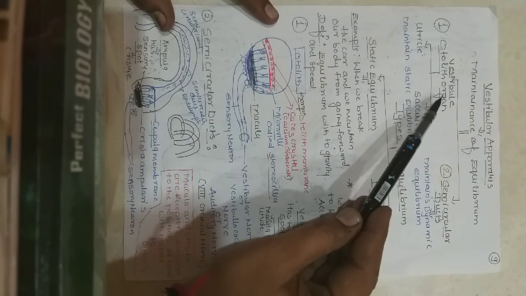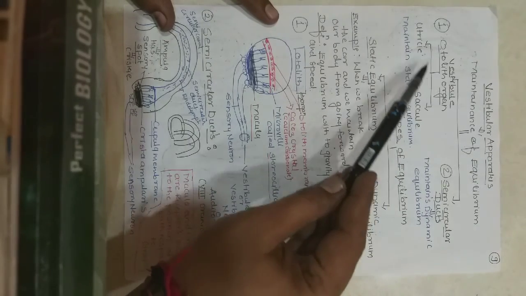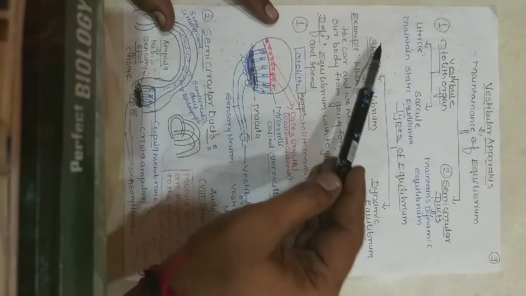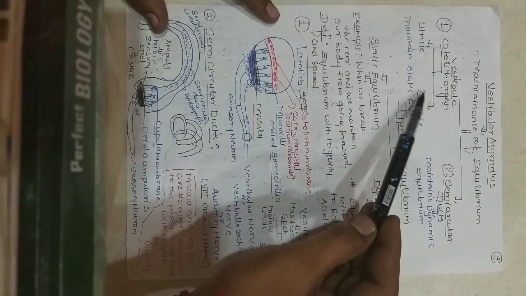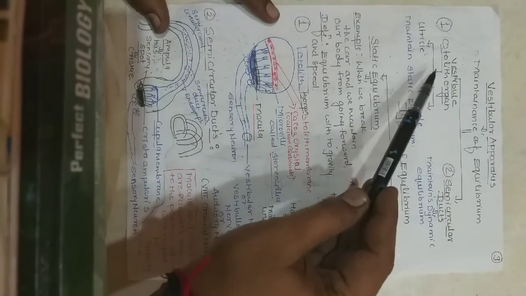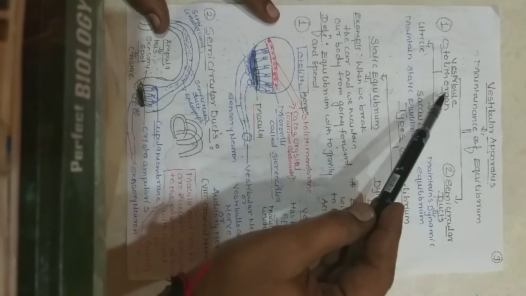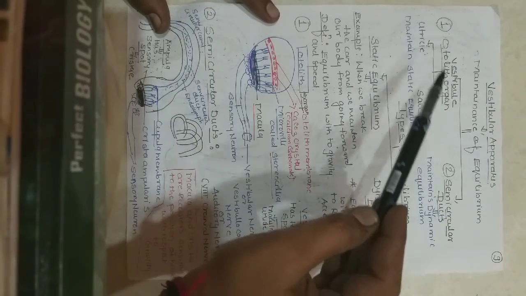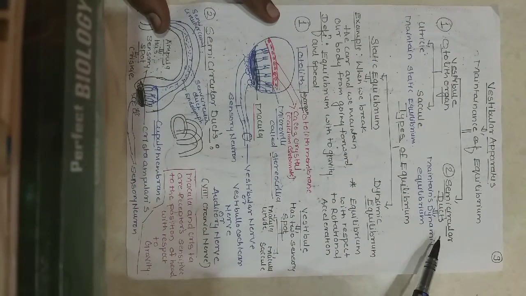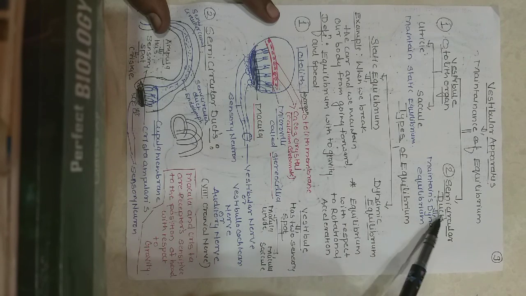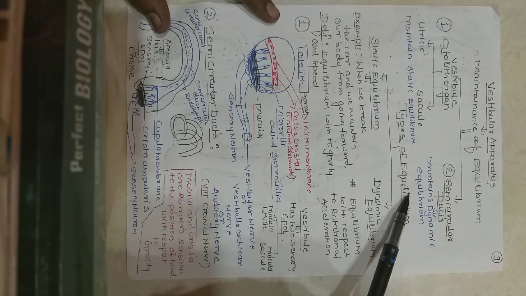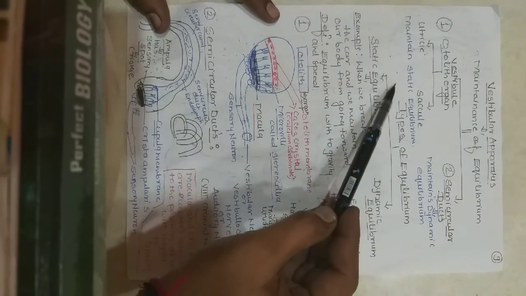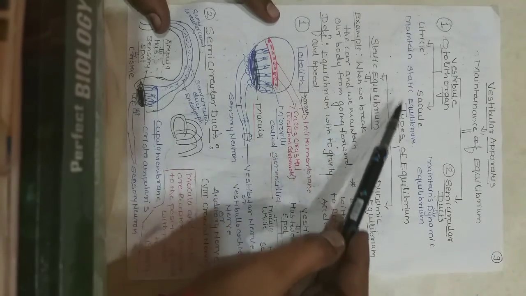The vestibule is again divided into two parts, the utricle and saccule, as we discussed earlier. Together they form the otolith organ, the sensory organs mainly present in the vestibule. The semicircular ducts maintain dynamic equilibrium, and the vestibule maintains static equilibrium.